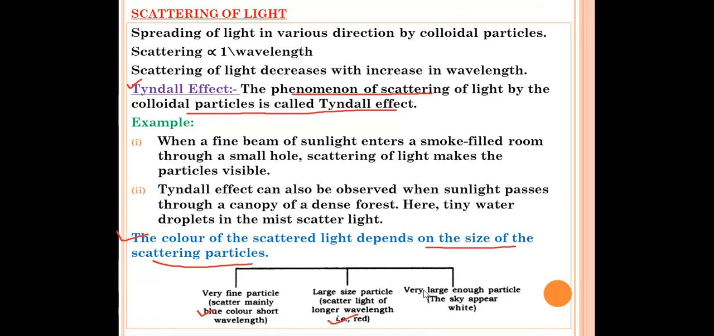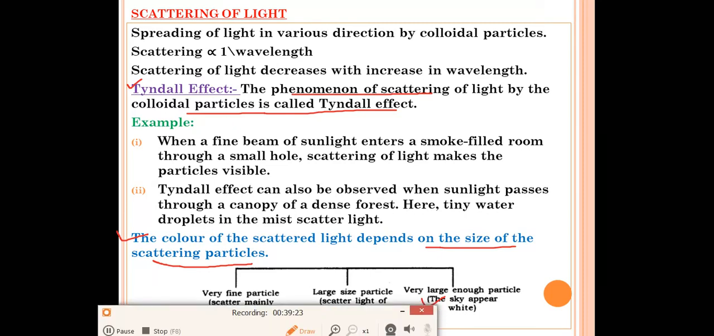And if the size of the particles is large enough, then the sky appears white. If the size of the particles is very large, then what will happen? The sky will appear white to us. So you have to remember, if the particles are very small in size, then the color will be blue. If the particles are large in size, the color of the light will be red. And if the size of the particles is very large, then the sky will appear white to us.